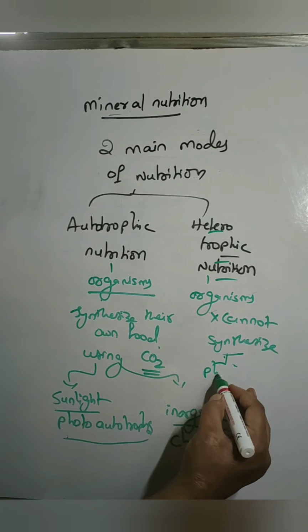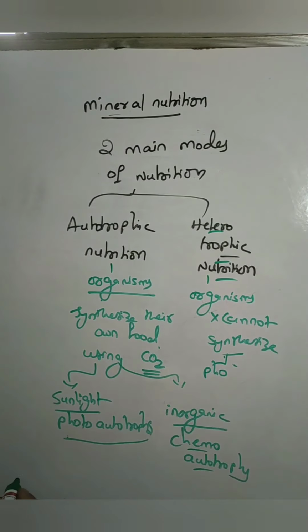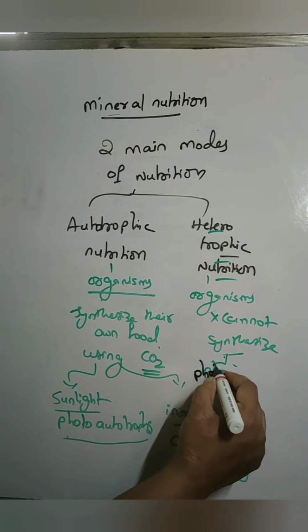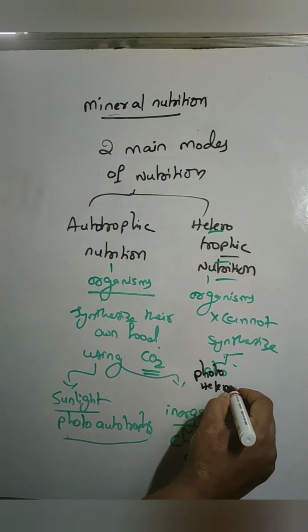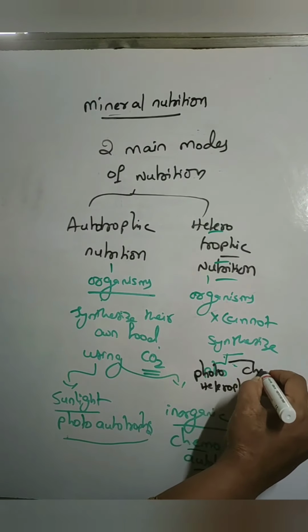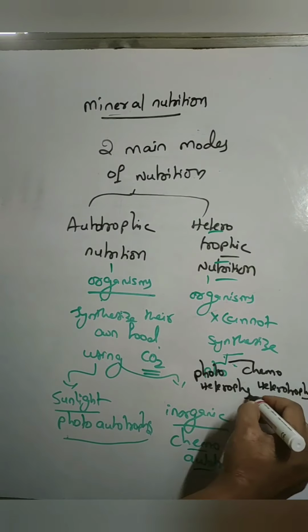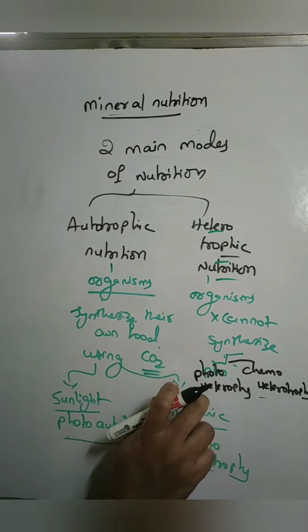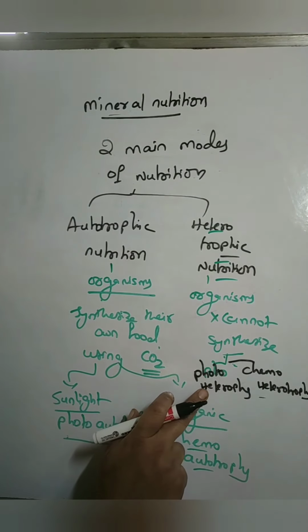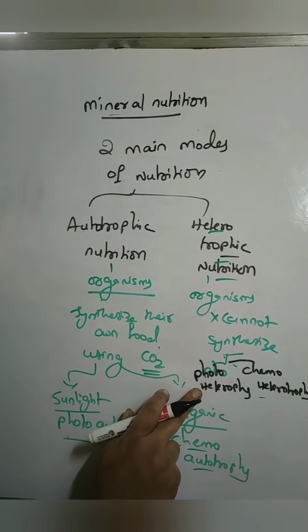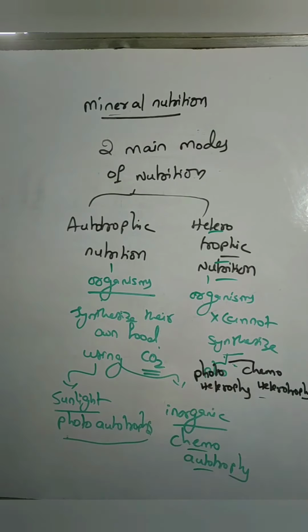Photoheterotrophs and chemoheterotrophs. In photoheterotrophs, only energy they obtain from the sunlight; for the remaining things, food and everything, they depend upon other organisms.